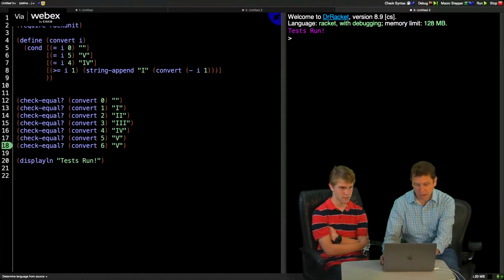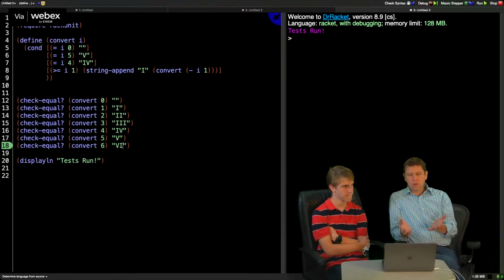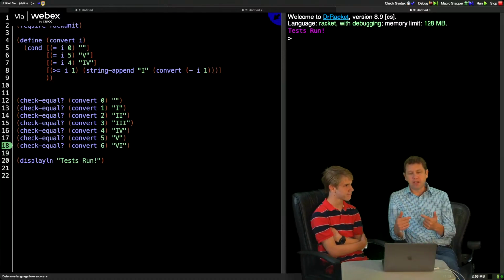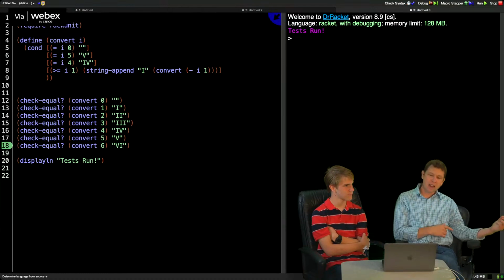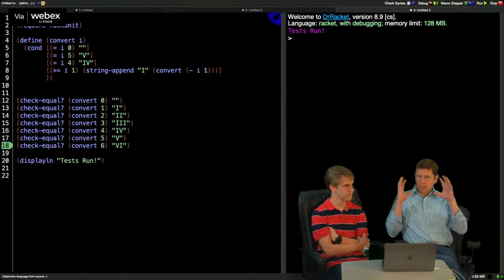And actually, that's a good point. One of the great things to do when you're getting ready to run your test in your pair programming is predict what will happen. Because some of these tests, we're going to write a test that happens to work, and we'll have to write a few more till we get to one that breaks. But having that conversation of, I think it's going to fail, and I think it's going to fail in this particular way, is a really good way to make sure that you're both thinking about what the program does and that you understand it. Because if Benjamin thinks it's going to fail in a particular way, chances are he's probably right. But if he thinks it's going to fail in a particular way, and I think it's not going to fail or fail in a different way, that means that our view of what the program's doing isn't synced. And we can have that conversation.